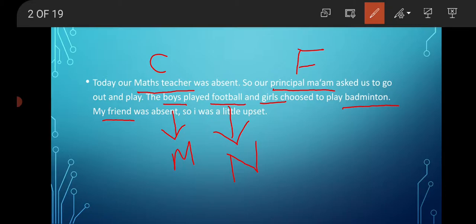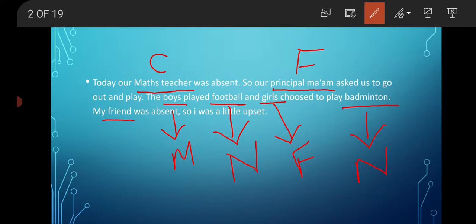Then girls. Girls, we exactly know that we are talking about some female children, so feminine gender. Badminton, again the name of a sport, but it might also mean some sports gadgets, badminton gadgets. So badminton is a non-living thing and that is why again neuter gender.